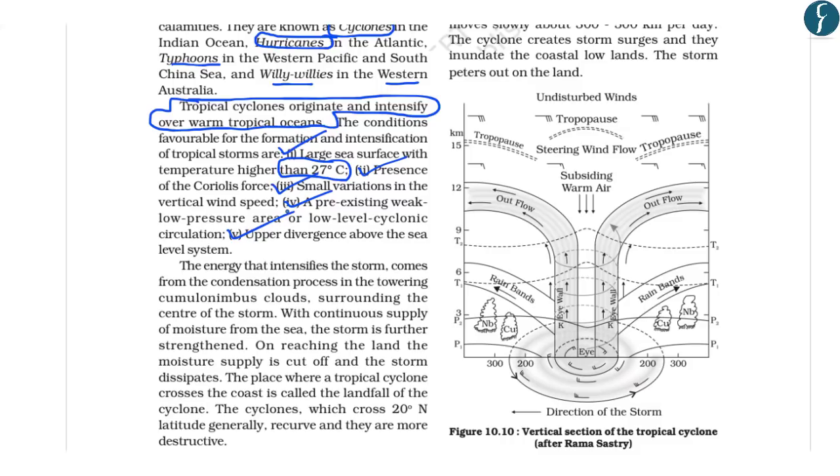Now, how does a cyclone receive its energy and strength? The energy which intensifies tropical cyclones comes from the condensation process, or the latent heat of condensation. If there is a continuous supply of moisture from the sea, the storm gets strengthened. However, when a tropical cyclone reaches land, it does not receive the moisture required for intensification of the storm, and that is why after landfall a cyclone starts dissipating.